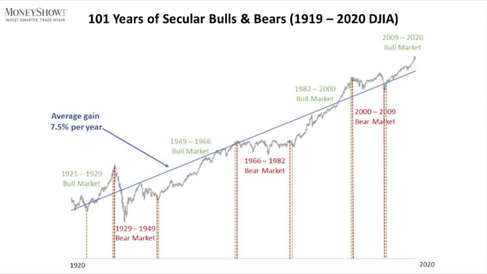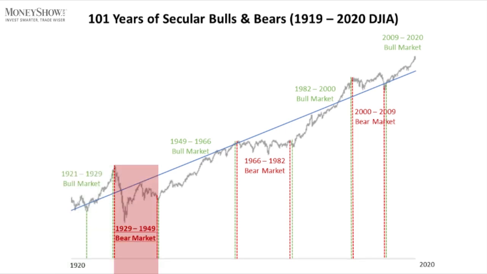Now, secular bull and bear markets are driven by sentiment. The blue line in this chart depicts that the Dow Jones increased by an average of 7.5% from 1919 to 2020 based on its trend line. When the public is optimistic, as was the case in the Roaring '20s, the market gets significantly overvalued and above its long-term trend line for an extended period.